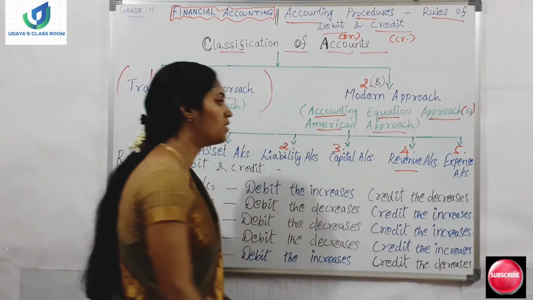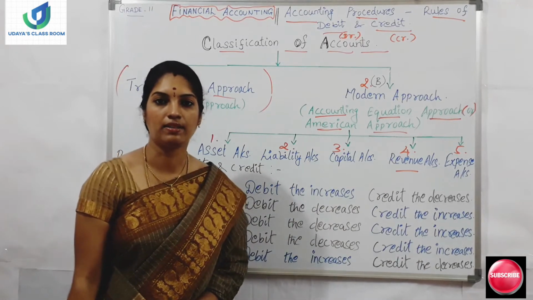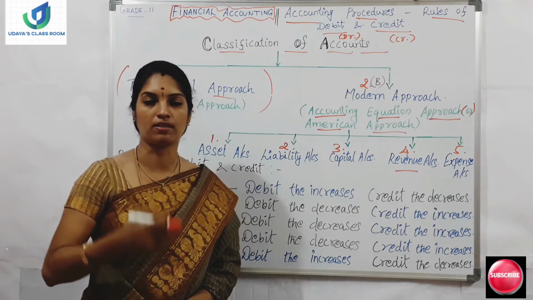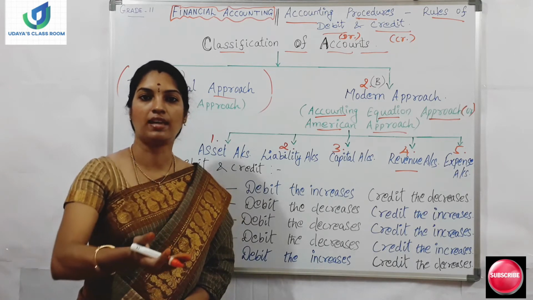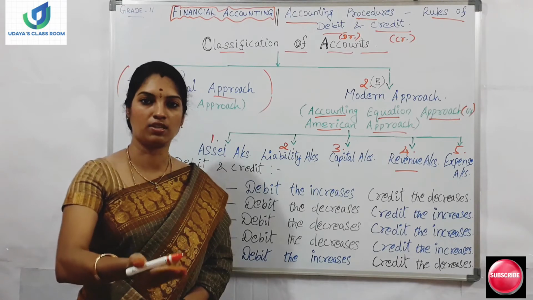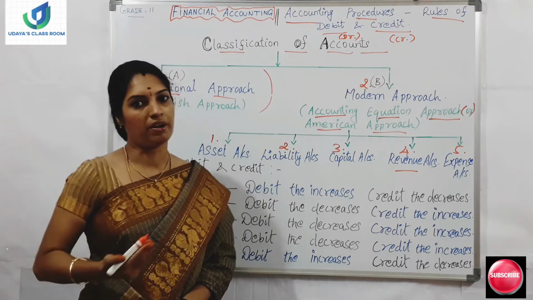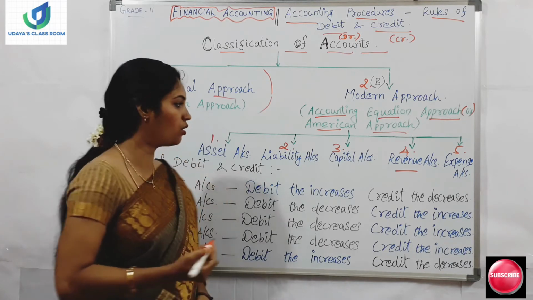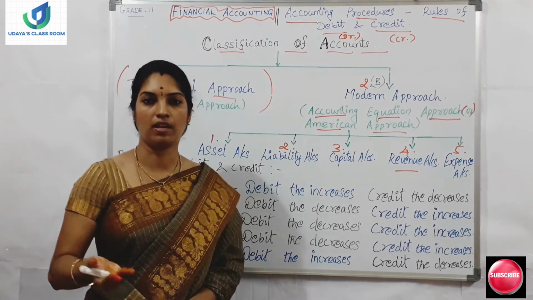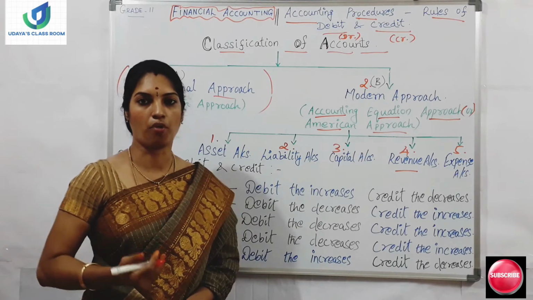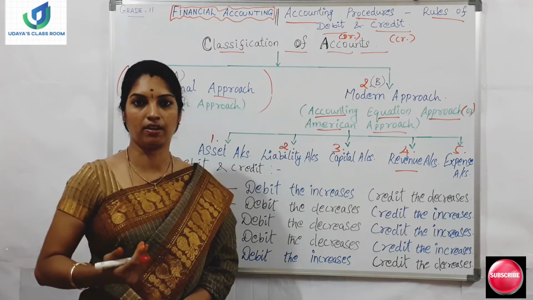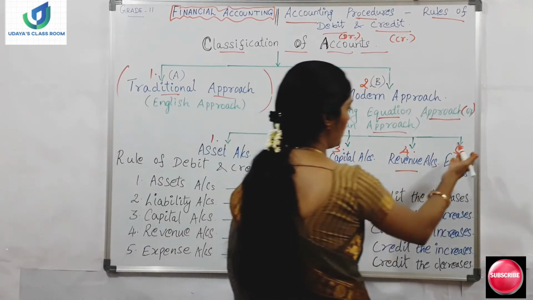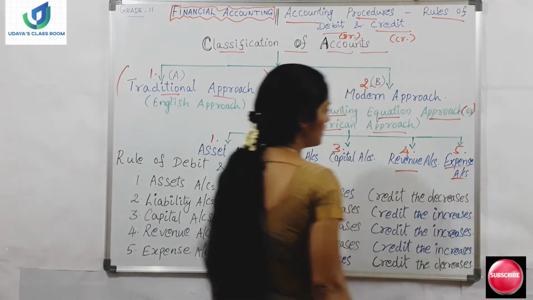Revenue account means the company will be generating some revenue. If the company is engaged in the production process, after the production, the company has to sell its goods. If the sales process is taking place, what will happen? The company will be earning profit. So whatever revenue is generated by the company is all called revenue. Sales, selling of goods and getting revenue or profit, or receiving commission, receiving interest, everything comes under the revenue account. And then next is the expenses account.